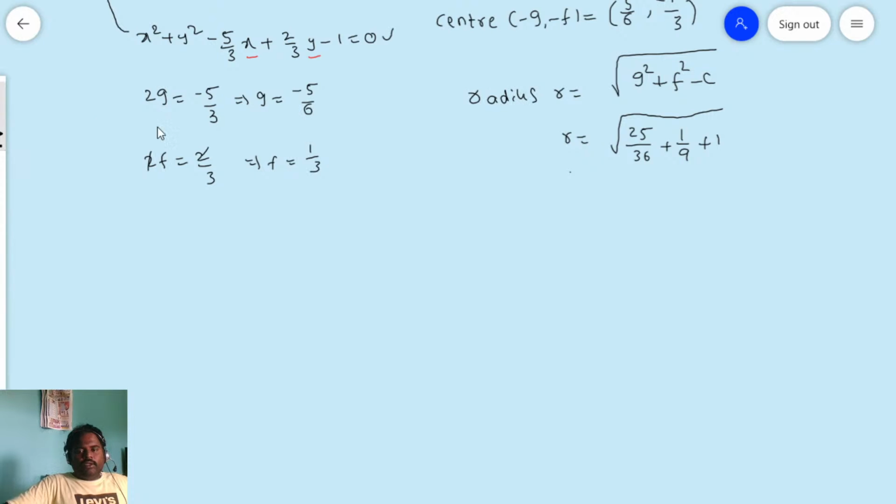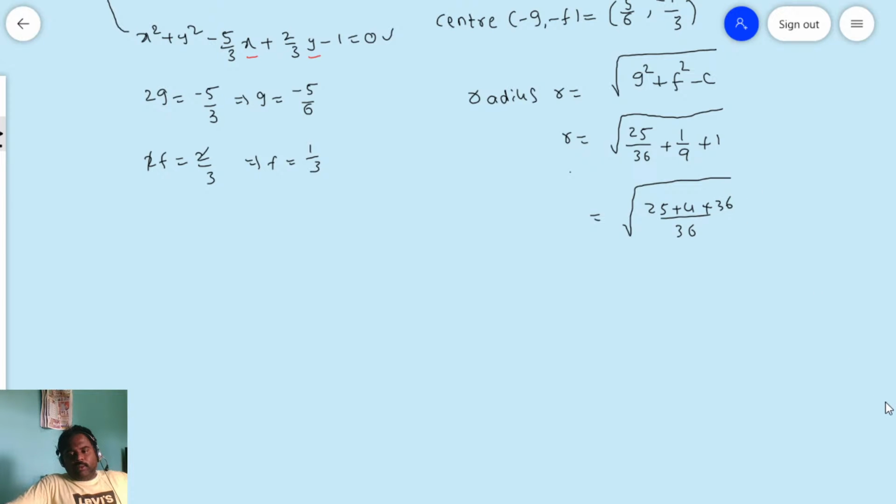Now, you see, for this, if we simplify, 36 is the LCM. So you will have 25, this is 9 fourths, so 4 into 1 is 4, plus you will have 36.